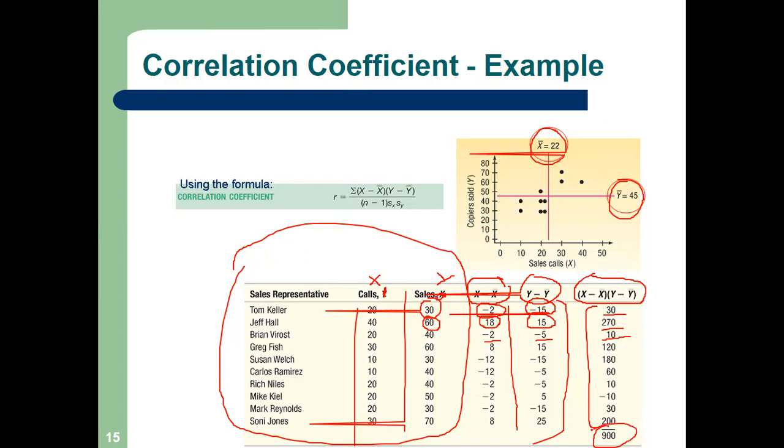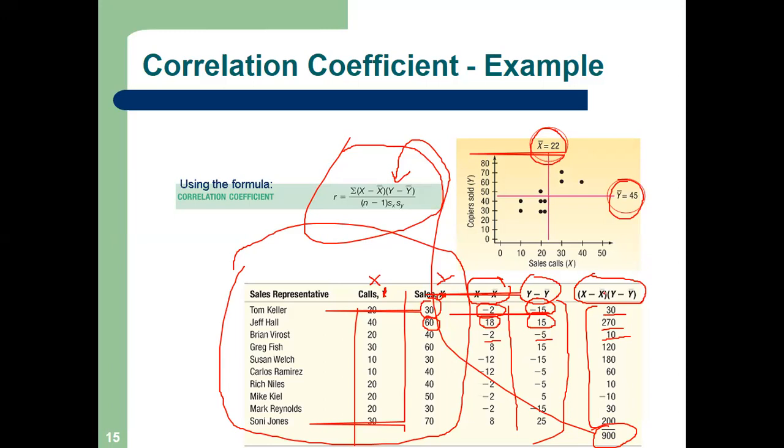Now look at the formula. All of you, look at the formula. If you see the numerator, it is sigma of X minus X bar into Y minus Y bar. Please see my screen cursor.